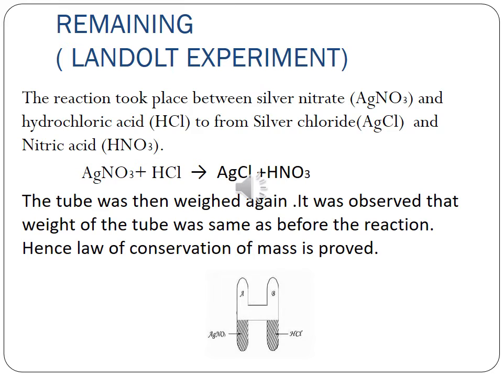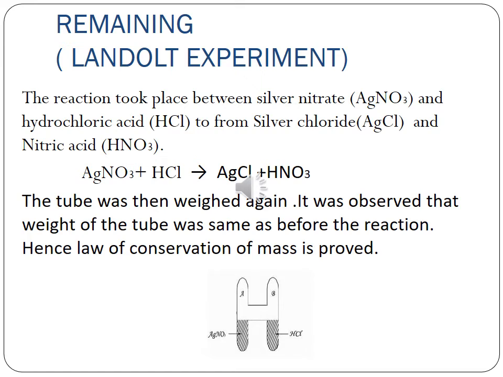The tube was weighed initially in a vertical position so that the solutions did not intermix. The reactants were mixed by inverting and shaking the tube. The tube was weighed after mixing, on the formation of a white precipitate of silver chloride. He observed that the weight remains the same. You can see the equation: silver nitrate AgNO3 reacts with hydrochloric acid. Silver nitrate is in limb A and hydrochloric acid in limb B. They were weighed. After they combine by shaking, they become silver chloride AgCl and nitric acid. Both weights are equal.